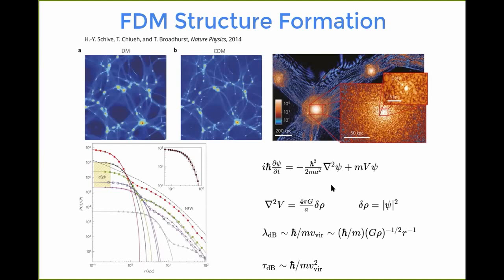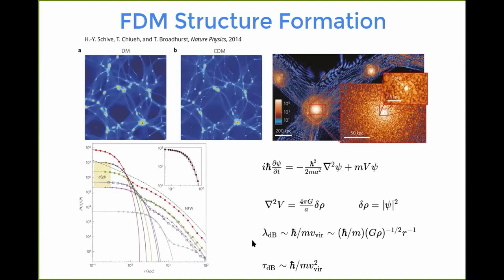So just to give that a little bit of mathematics, what we simulate is actually the Schrodinger equation with a potential sourced by gravity. Therefore we use the Poisson equation. And then the density really is the absolute square of that wave function. And since it mathematically is described by the Schrodinger equation, we see a lot of analogous phenomenology that we are familiar with from quantum mechanics, even though it's a classical field.